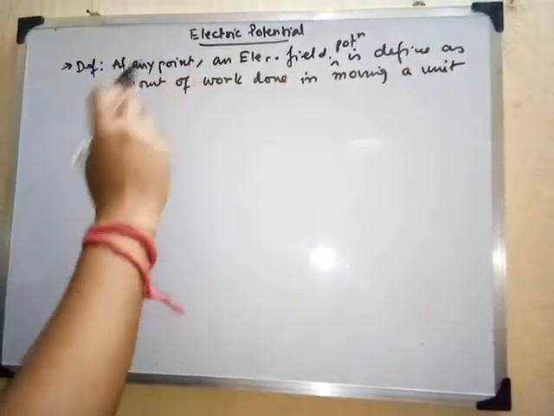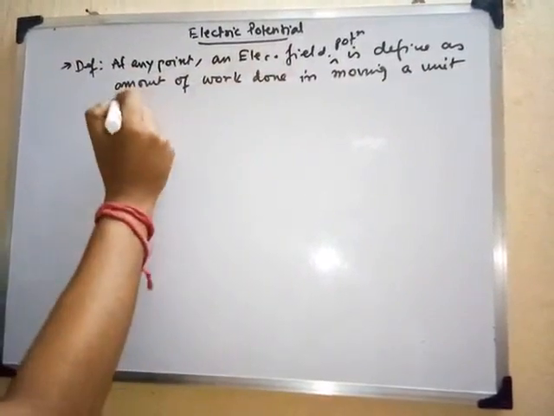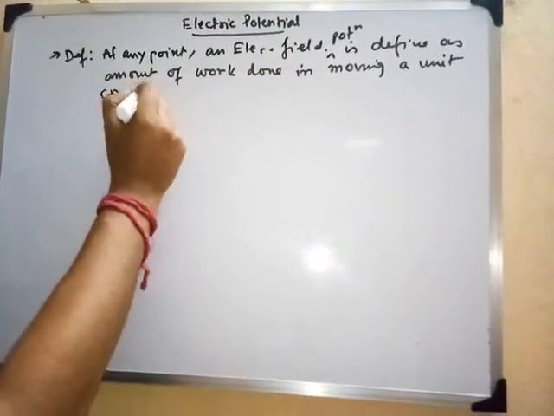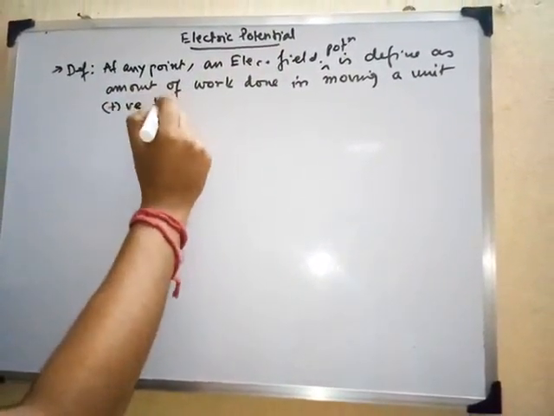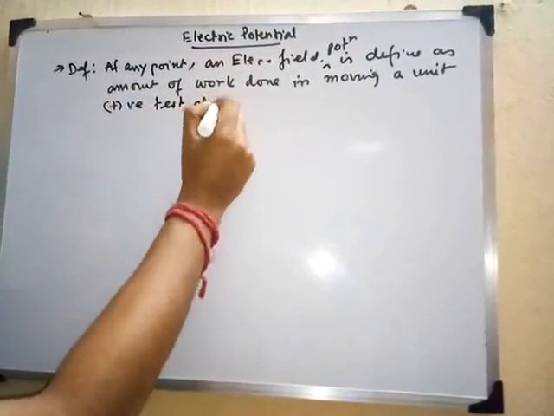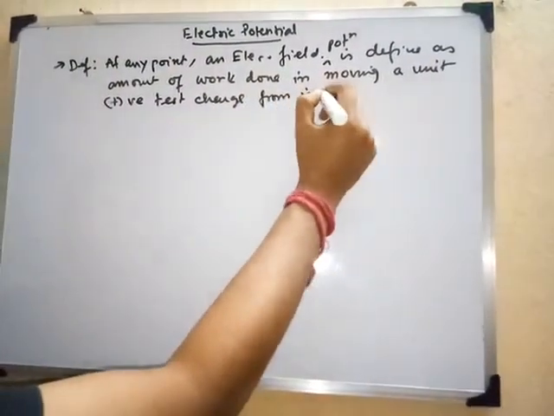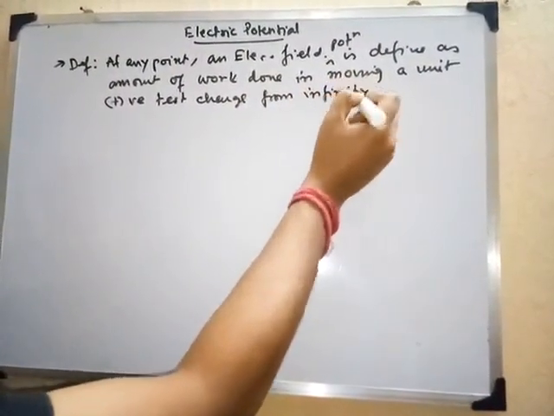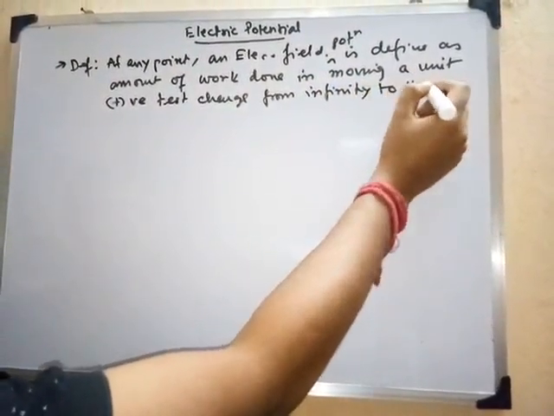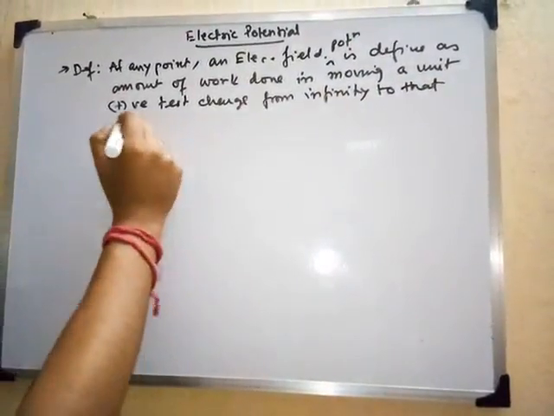That test charge, for our generalization, we take it as a positive charge, so let us write it: unit positive test charge from infinity to that point.